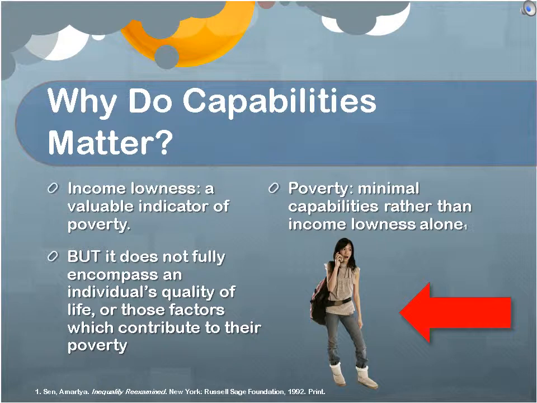An example of this is Sarah, who lives above the OPM's poverty line. However, she is an ethnic minority and is therefore disproportionately targeted by the law enforcement of this society. As a result of a criminal record, she struggles to find a job that allows her to lead a minimally dignified life. While she lives above the OPM's poverty line, her capabilities are limited because of her ethnicity. By our proposed standard of poverty measurement, Sarah is poor because of her minimal capabilities, rather than her income. Her income lowness is a factor in her poverty, but does not tell the whole story.